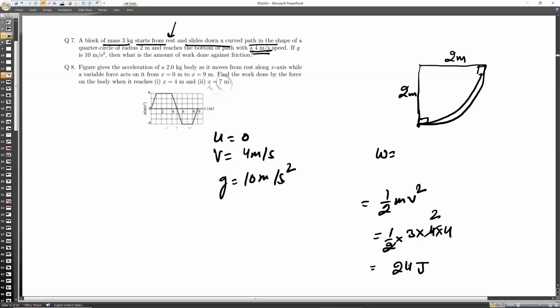The second answer, tell me. mgh. Mass is 3, into g is 10.